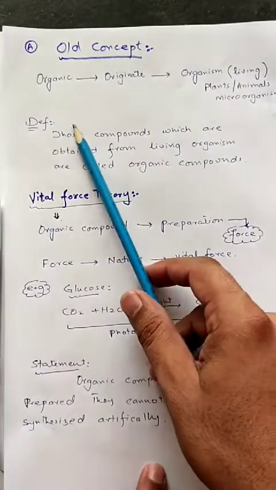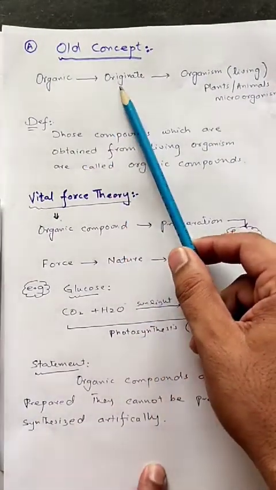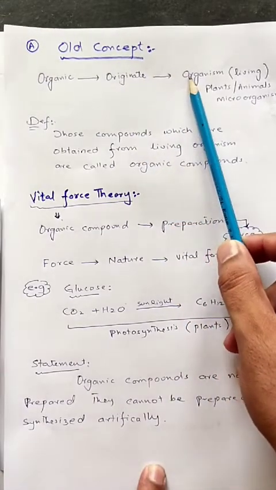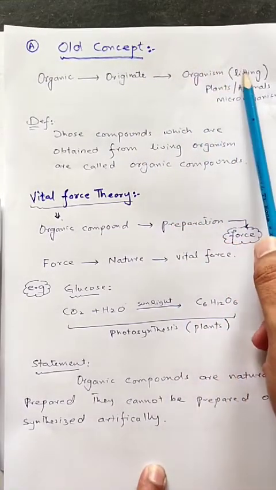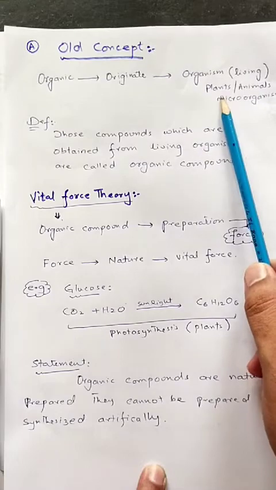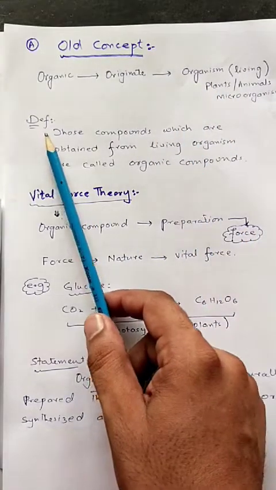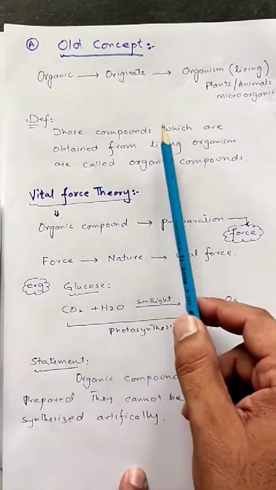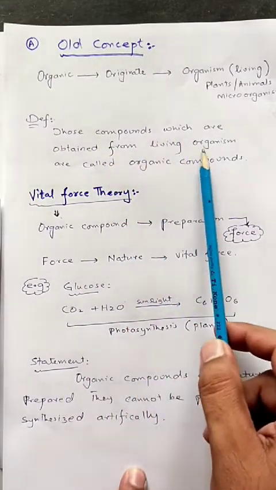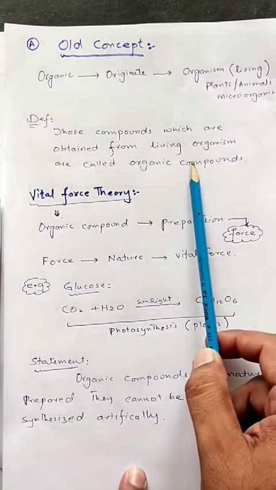According to the old concept, the term organic originated from the word organism. Organism means living organism. It includes all the plants, animals and microorganisms. All those compounds which are obtained from living organisms are called organic compounds.